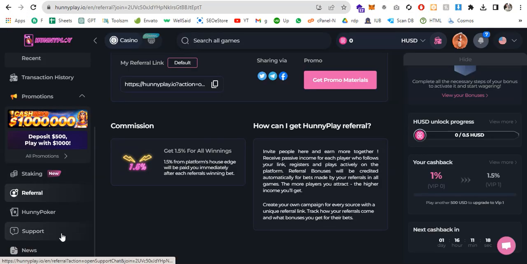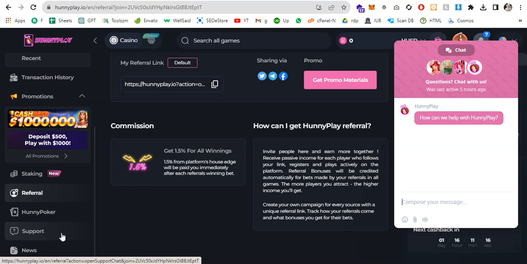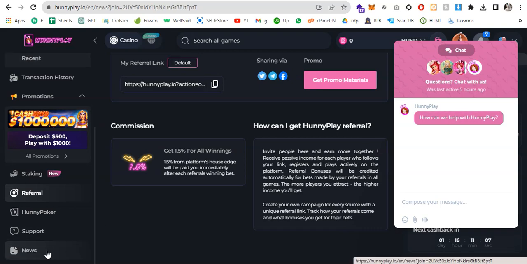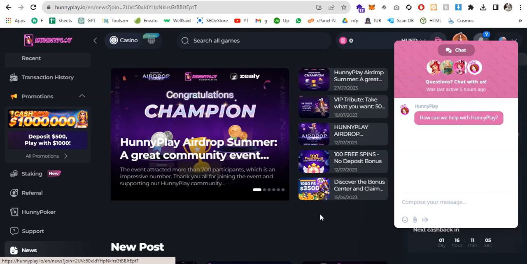And let's go to the support. If you have an issue, if you are in trouble with any issue, you can contact this support. And if you go to news, you can read all the news about Honey Play. So this is how it works. It's simple.